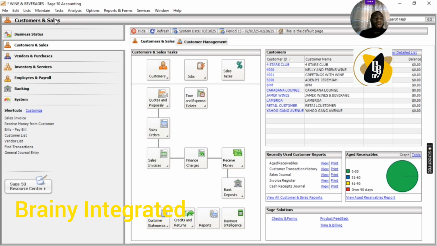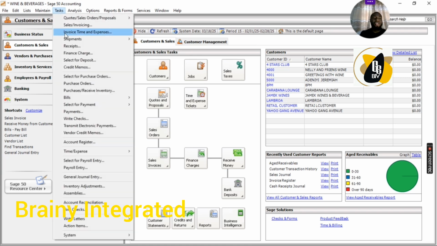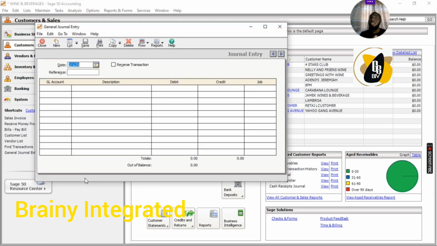At the end of each day or week, she should come and pass a journal entry. You should go to general journal entry. For example, if for the week we have spent a list of minor expenses from the petty cash account, we are going to record it either daily or weekly.